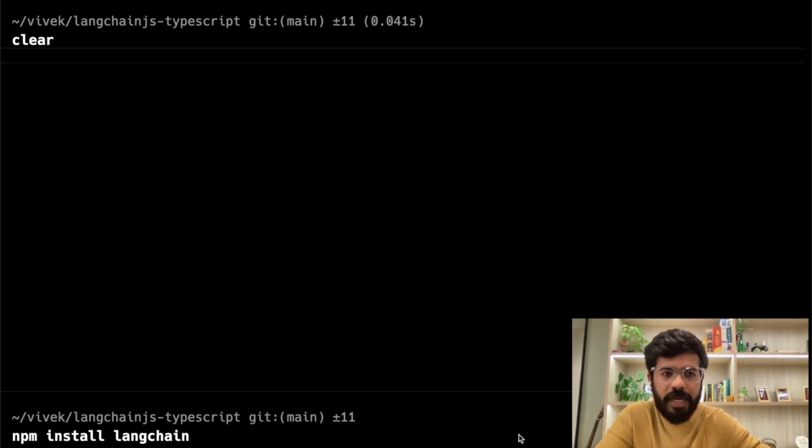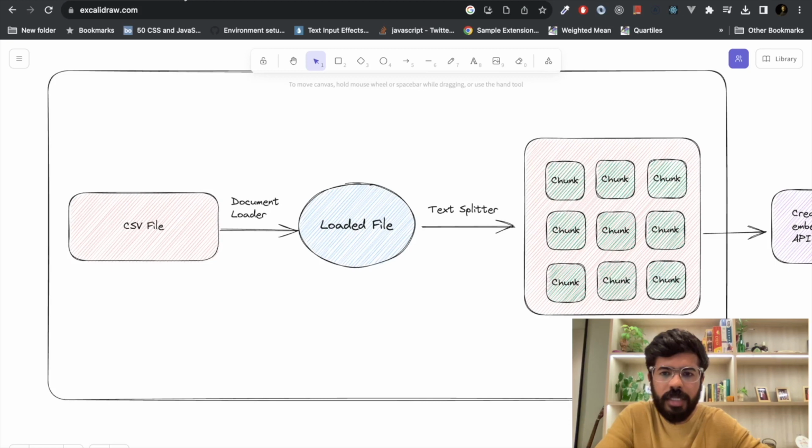While that is happening, we will see our diagram here that after uploading the CSV file, we will split it into smaller chunks. The reason we split it into smaller chunks is because let's say your CSV file is 10,000 rows long. In order to save it or in order to read through it, you might want to break it down into smaller chunks of, let's say, 1,000 rows each, because the search would become easier. I'll explain later how it will become easier, but we would want to break it down into smaller chunks, and we will do that using something called a text splitter.